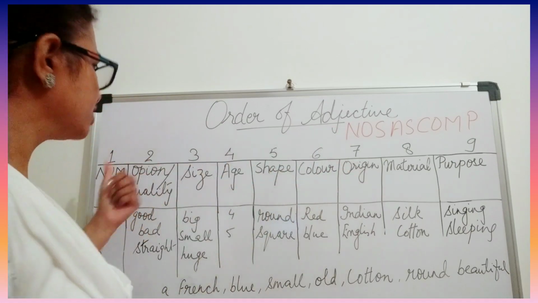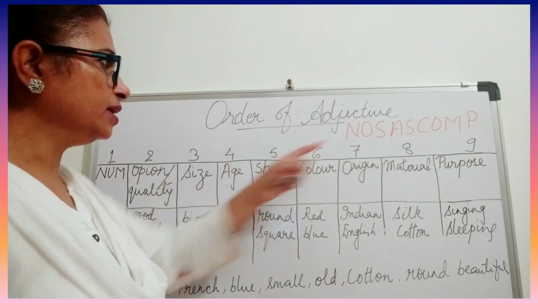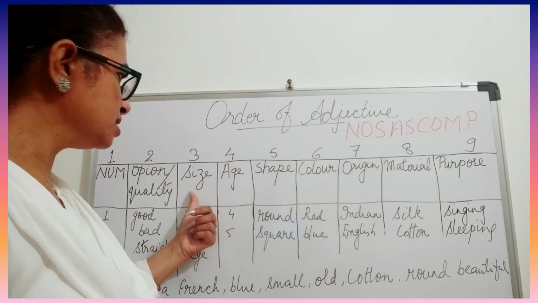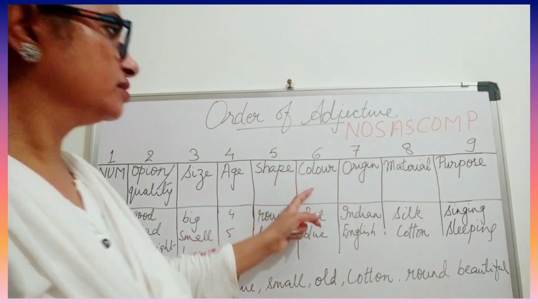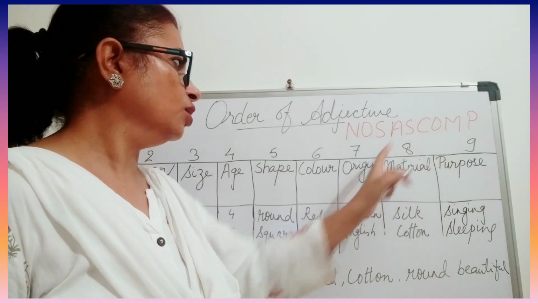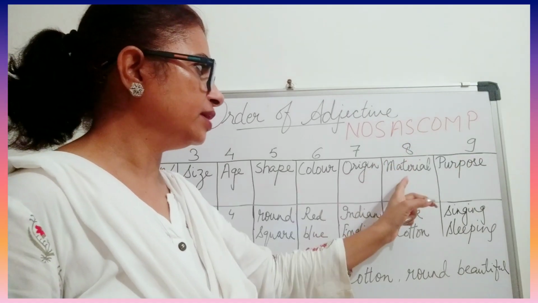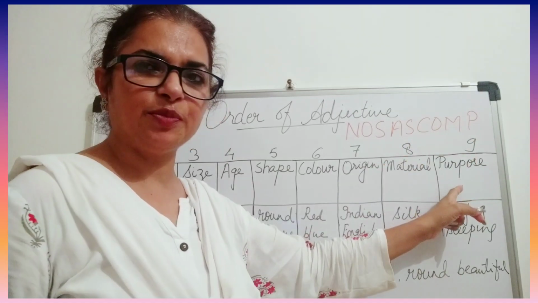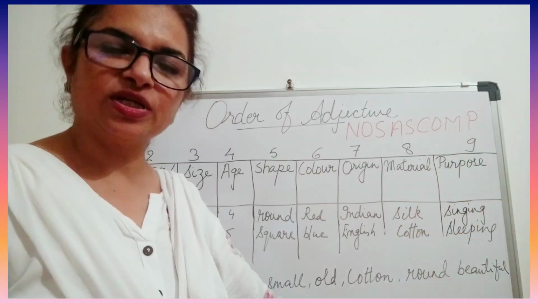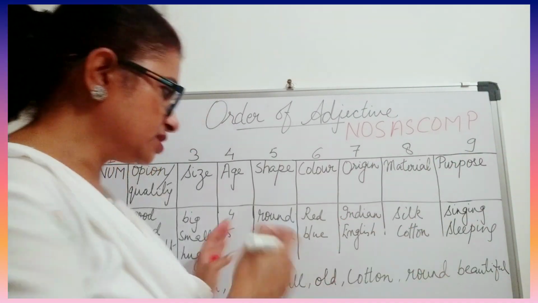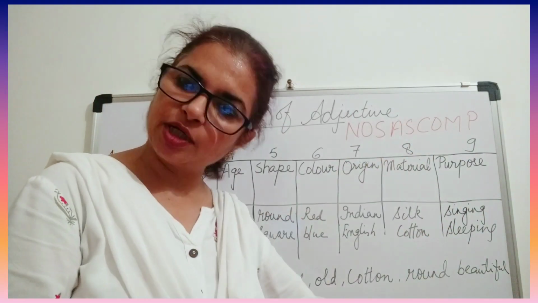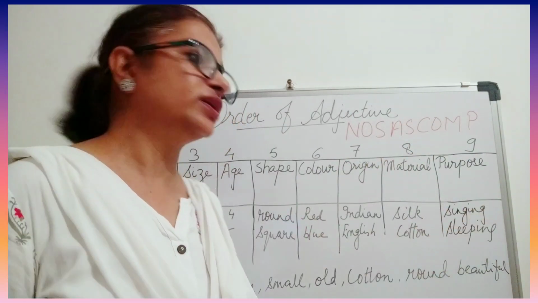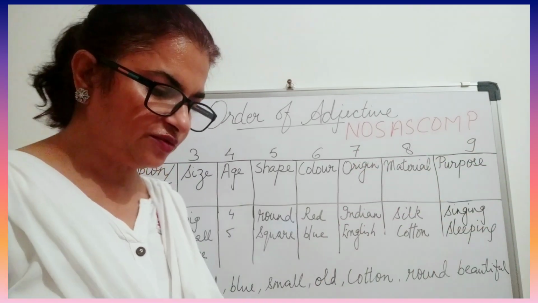N stands for number, O for opinion, S for size, A for age, S for shape, C for color, O for origin, M for material, and P is purpose, and after that it's the noun. Whatever noun is there, blue, small, old, cotton, and then tablecloth. So in the end, the noun is going to come. So you have to follow this.